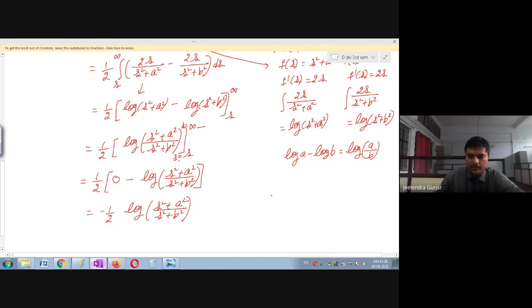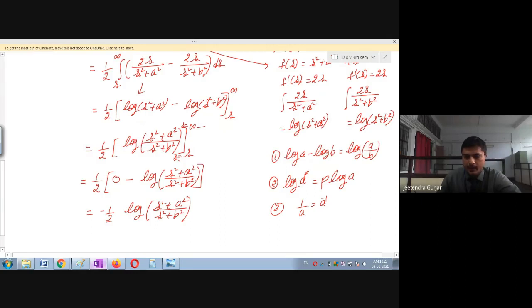Very easily you can see. This is the next log property. Please note down this log property. Log of a raised to p, suppose, I can take this as p log a. Is it clear? So this property I will use, and the next property will be what? See, 1 upon a, or I can write this as a raised to minus 1. Is it clear? So it will be reversed.